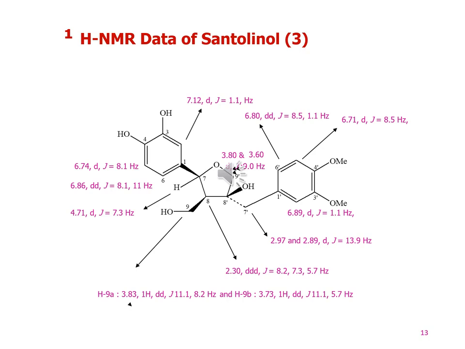In the second aromatic substitution, the two methoxyl groups were confirmed due to the presence of absorptions at carbon 6 and 5, that is 6.80, doublet of doublet, J value 8.5 and 1.1 Hz, and 6.71, doublet, J value 8.5 Hz, which confirm the two methoxyl groups at the second aromatic moiety. So in the next slide we will discuss the C-13 NMR spectral data.